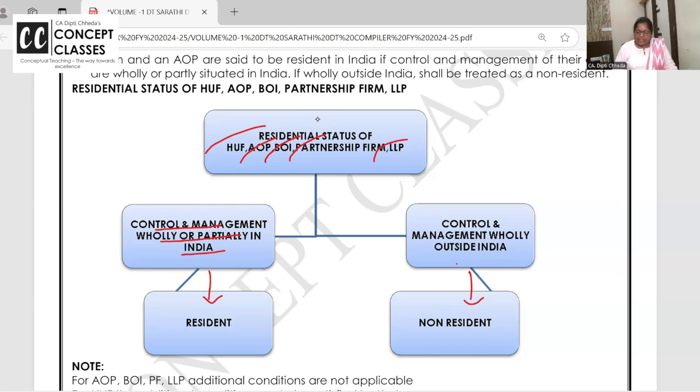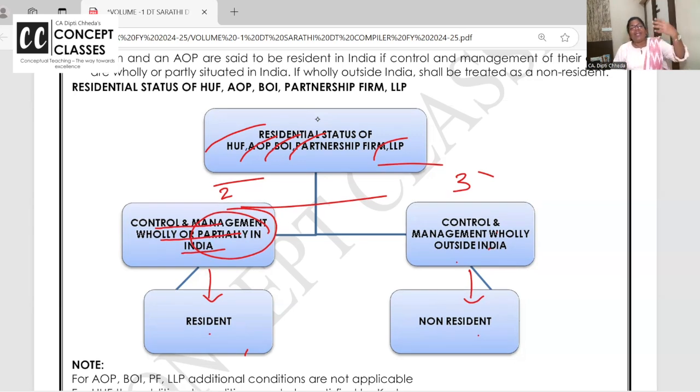Residential status of HUF, AOP, BOI. HUF is managed by Karta, partially from India and partially from Sweden: resident. Partnership firm, 2 partners are in India, 3 outside India. Some are in India. Decision is taken jointly. So if control and management is partially also in India, resident, otherwise non-resident. Wholly outside India, non-resident. I told you residential status of individual will take half an hour, and this you can see in half a minute.